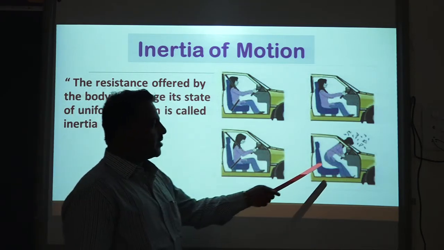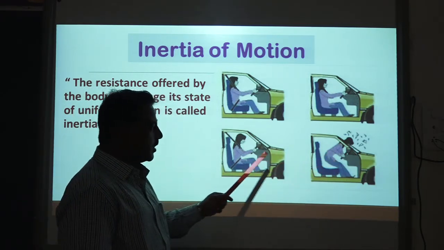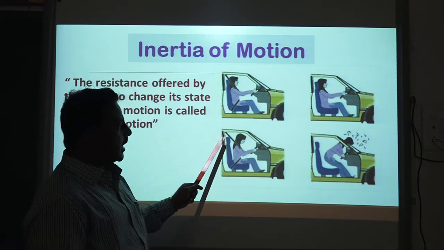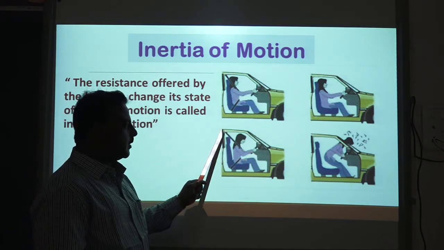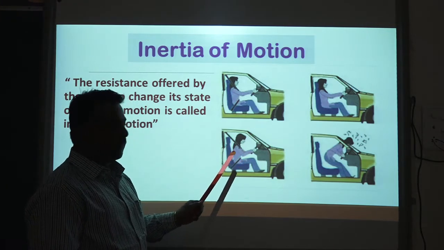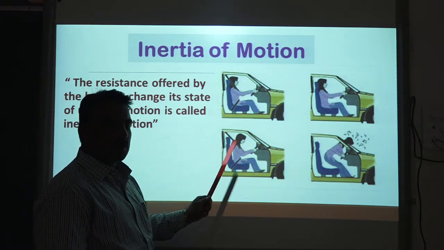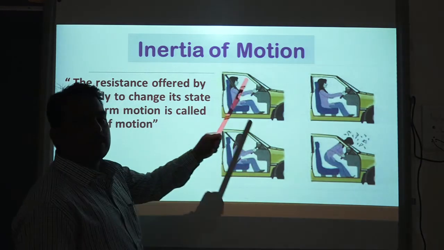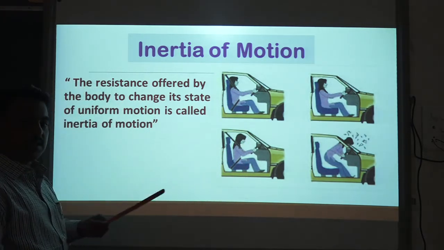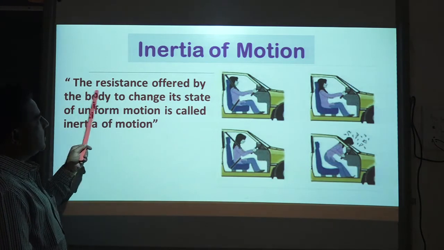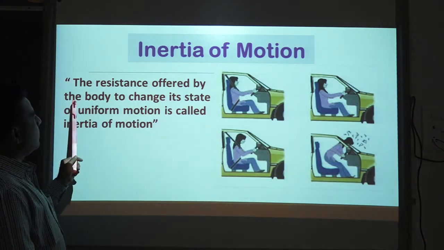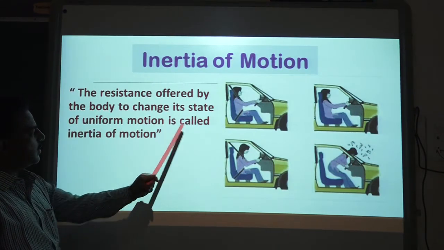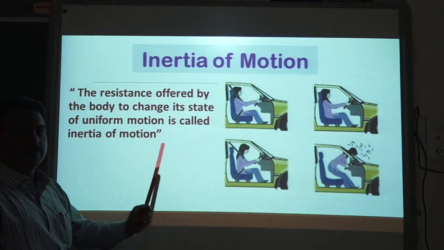Most of the accidents happen because of this. So to avoid these accidents, it is advised that for safety purposes, seat belts are to be used by the driver and the passengers, in order to avoid accidents caused because of inertia of motion. So once again, what is the definition of inertia of motion? The resistance offered by the body to change its state of uniform motion is called inertia of motion.